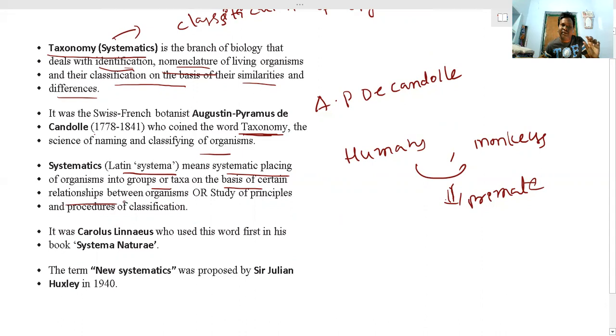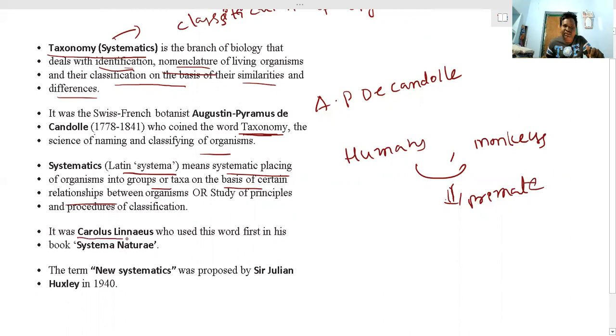So based on their relationships, these organisms can be grouped into convenient groups. Once again, listen here: systematics means systematically placing organisms in a convenient group based on their relationship. Which scientist first used the word systematics?